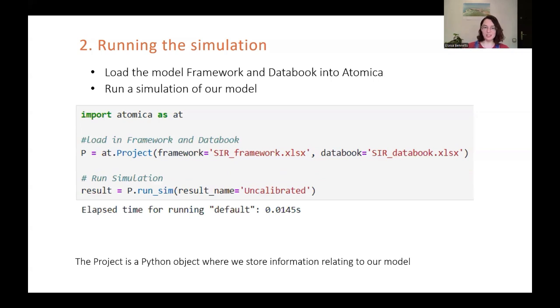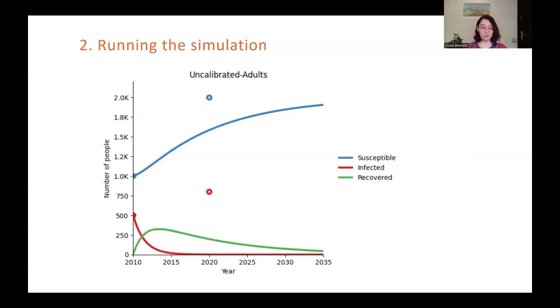Then we're ready to run the simulation. We just use p.runsim, so the runsim method of the project object. And I'm going to give it a result name of uncalibrated. And this is what that looks like. So we're just plotting the number of people in each of the 3 main compartments, susceptible, infected, and recovered, through the years of the simulation. So we can see how they evolve at each time point.